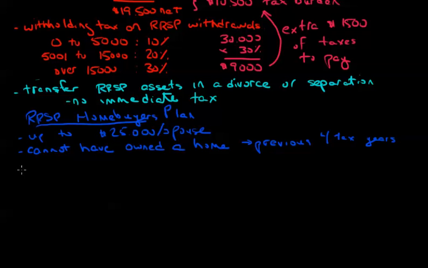Basically, you take this $25,000, possibly $25,000 per spouse, and you use this to buy a qualifying home. The funds have to have been in there for at least 90 days prior to the withdrawal being made, and the purchase of the home has to be made in the year the RRSP withdrawal is made, or by October of the next year. And there are some fine rules around that.